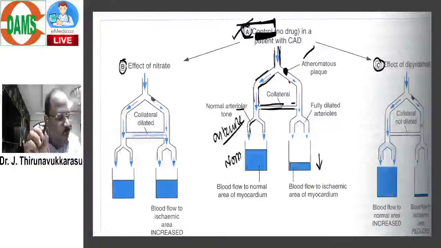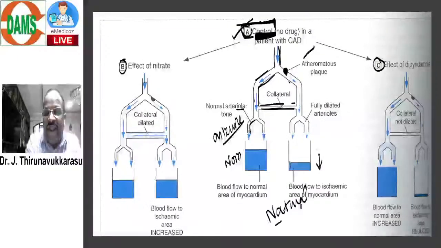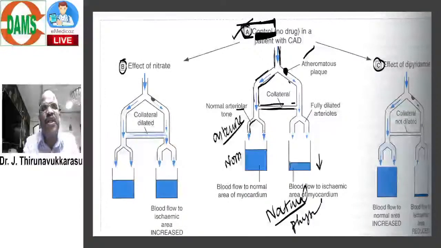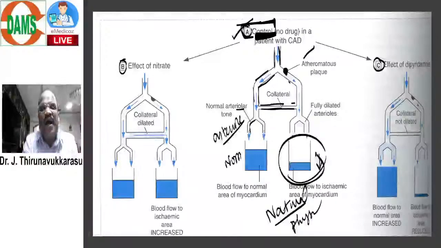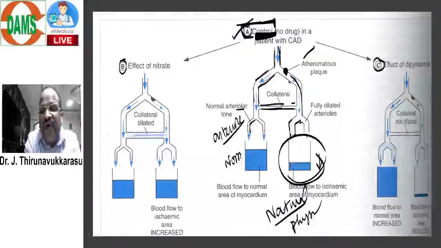Now, whenever there is obstruction, physiologically, to compensate for the ischemia distal to the obstruction, the arterioles try to dilate.